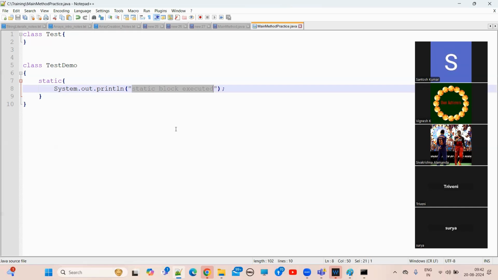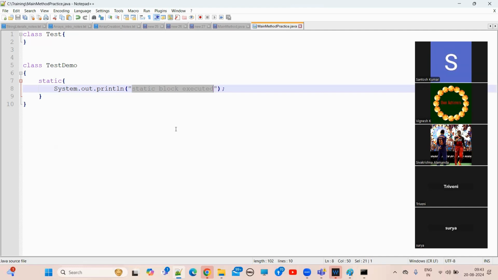Up to 1.6, people used to ask: without a main method, can I execute a Java program? Without a main method, can we execute a Java application? Until 1.6, yes, we can execute a Java program without having a main method.